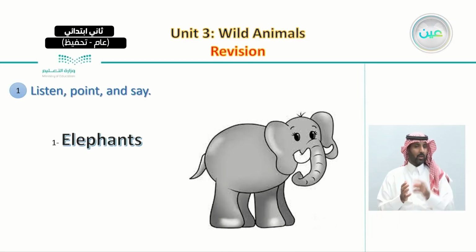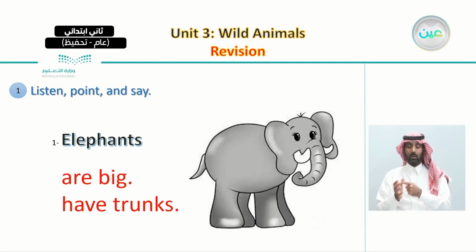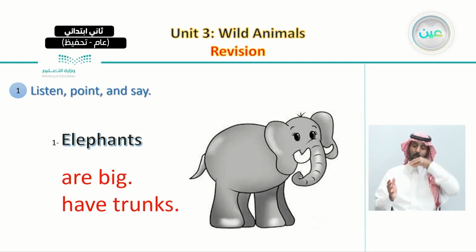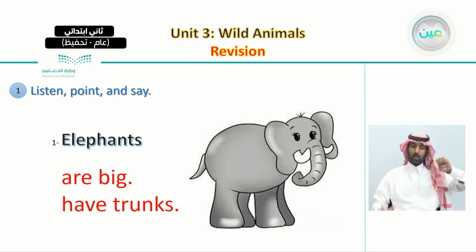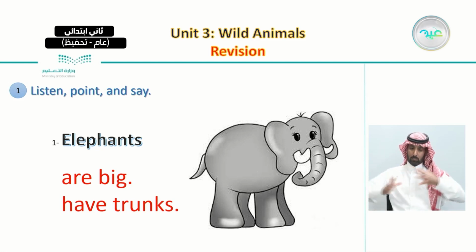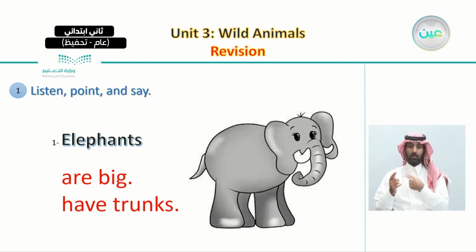And how did we describe an elephant? We said that elephants are big and have trunks. Just a quick reminder, now I'm going to talk about elephants and animals and their description, and I would